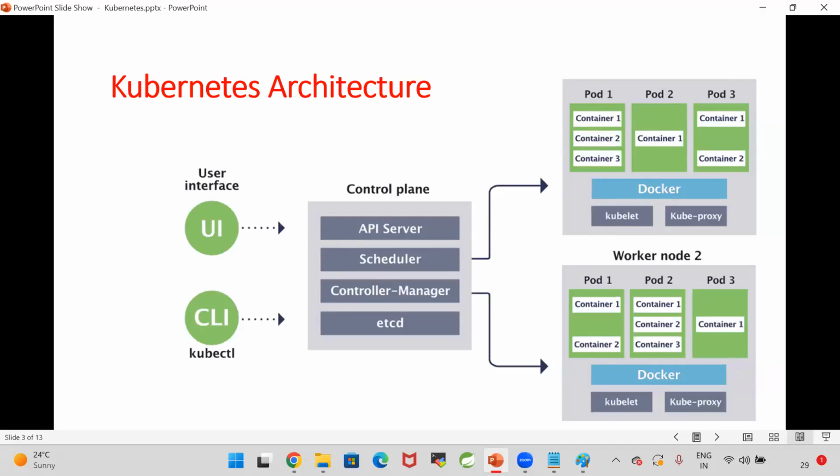Are you guys able to follow me? What is kubectl? What is the purpose of kubectl? Now tell me, Kubernetes is easy or Kubernetes is difficult?